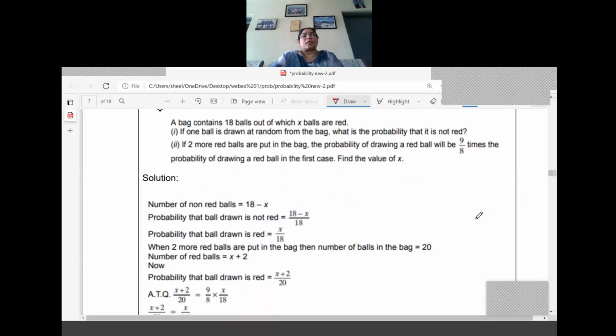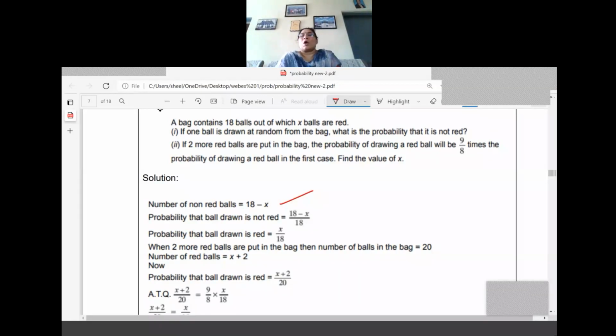Okay. Next question. A bag contains 18 balls out of which x balls are red. So 18 balls are there, out of which x are red. One ball is drawn at random. What is the probability that it is not red? So red color they have mentioned. What is the red color quantity? x balls. But not red we don't know. How can we write that? It is equal to 18 minus x. That is the first step. Number of not red balls equal to 18 minus x.